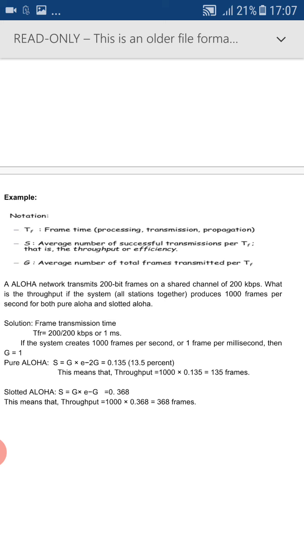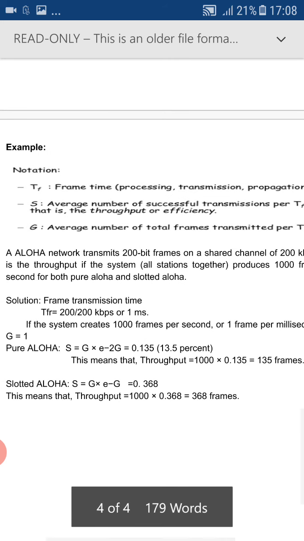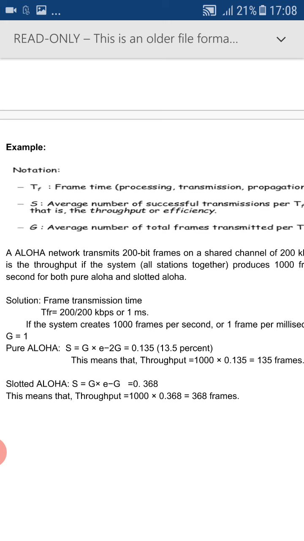What is the throughput? They asked about the throughput, if it produces 1000 frames per second, for both pure Aloha as well as slotted Aloha. For throughput, you have the formula for pure Aloha as S equal to G into e raised to minus 2G, and for slotted Aloha S equal to G into e raised to minus G.